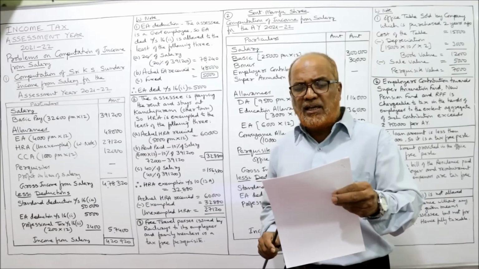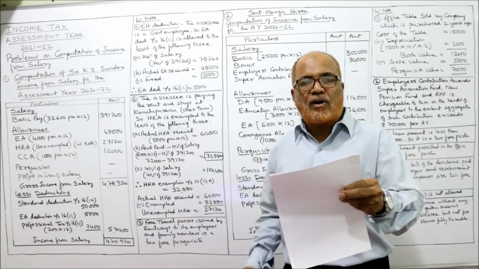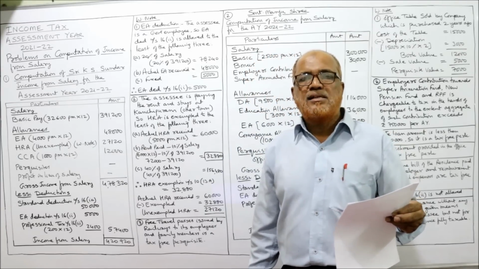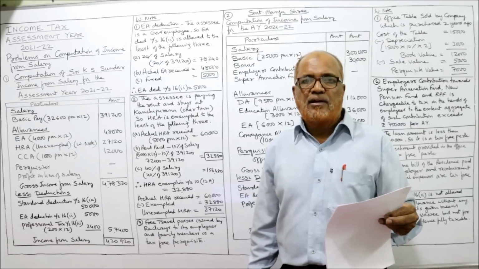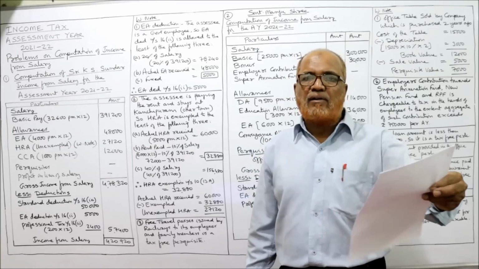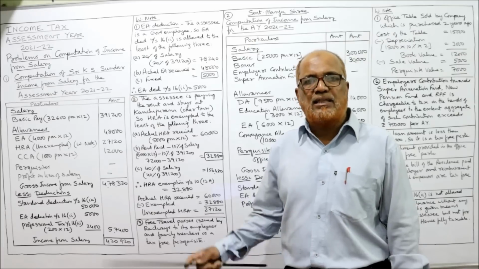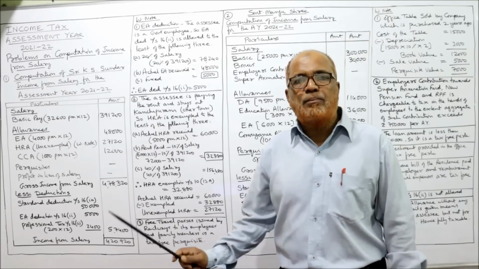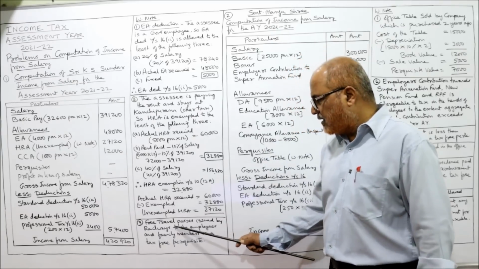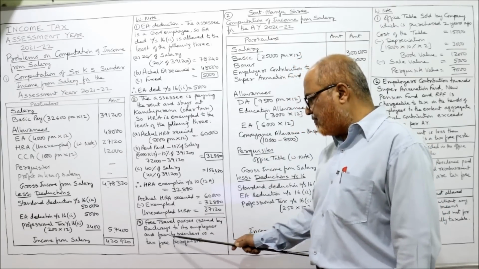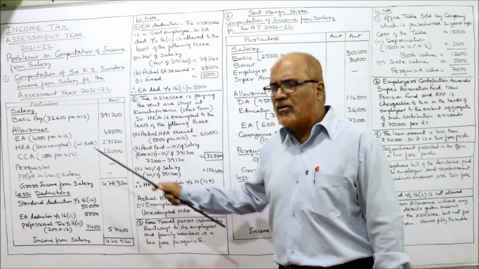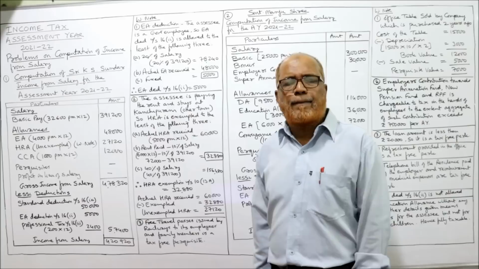Then during the previous year, he availed free travel passes for himself, wife and 2 children valued at 33,400. The assessee is an employee of railways. Income Tax Act says the free travel passes given by railways to its employees and their family members is fully exempted from tax. It is a tax-free perquisite. In the calculation, it will not be taken. Only in working note we have to explain that it is not taxable.